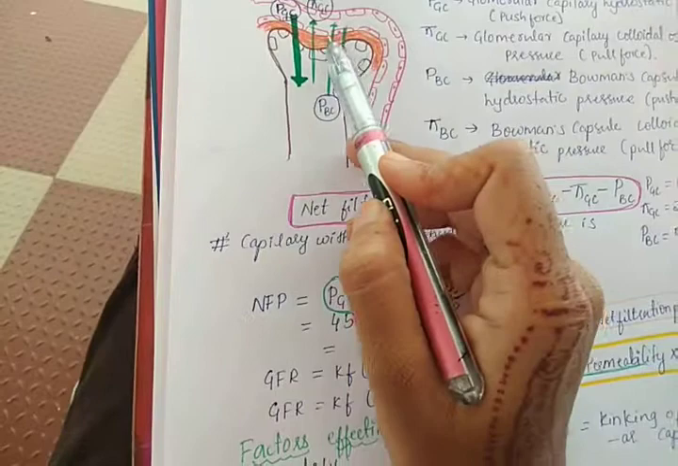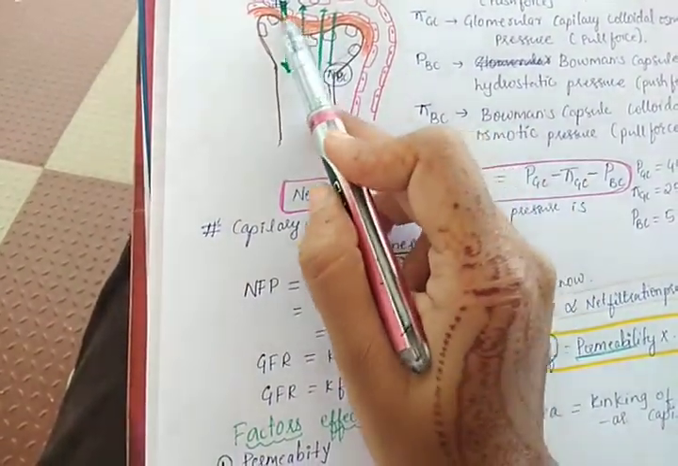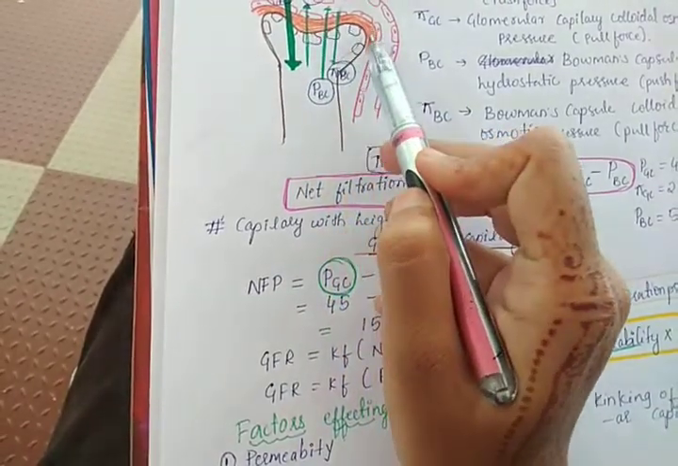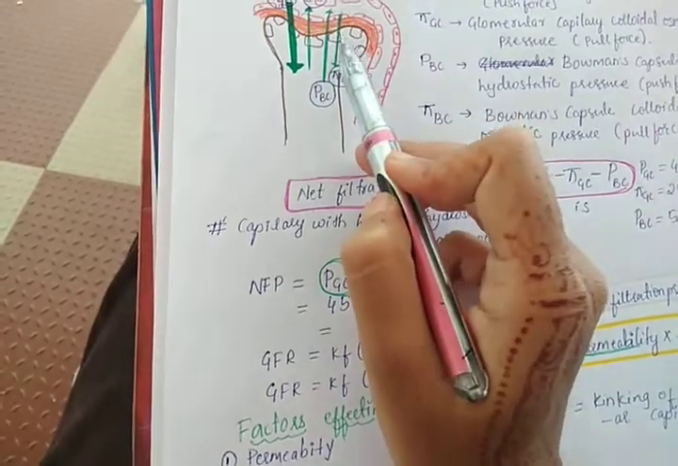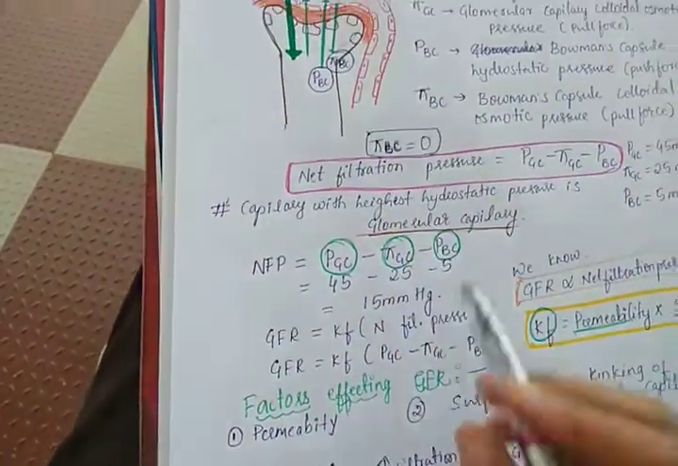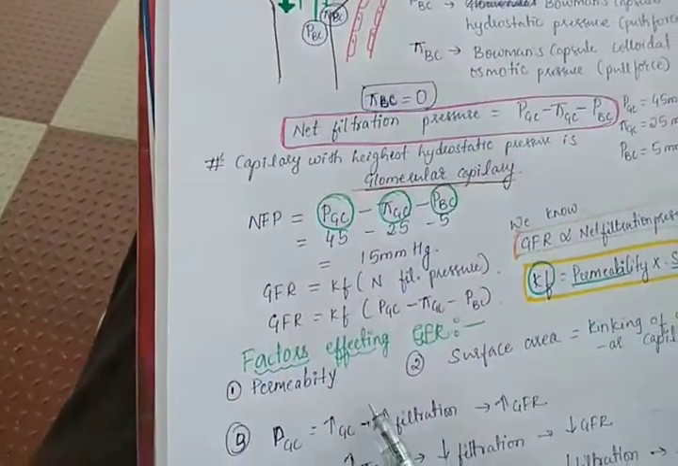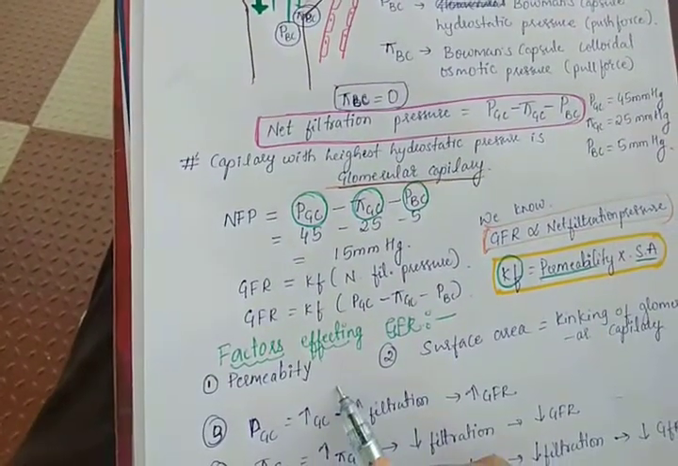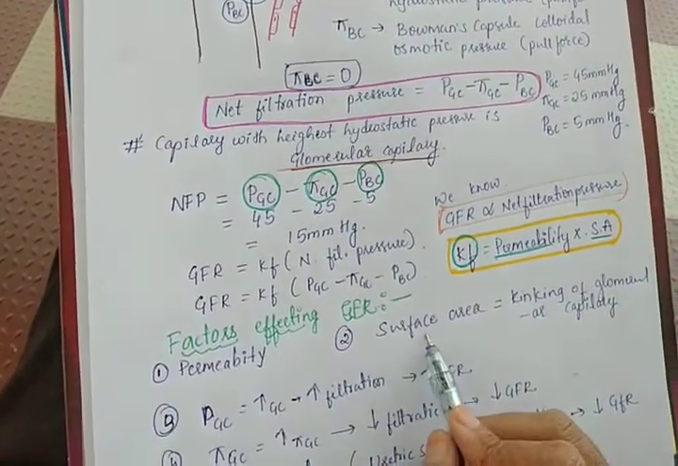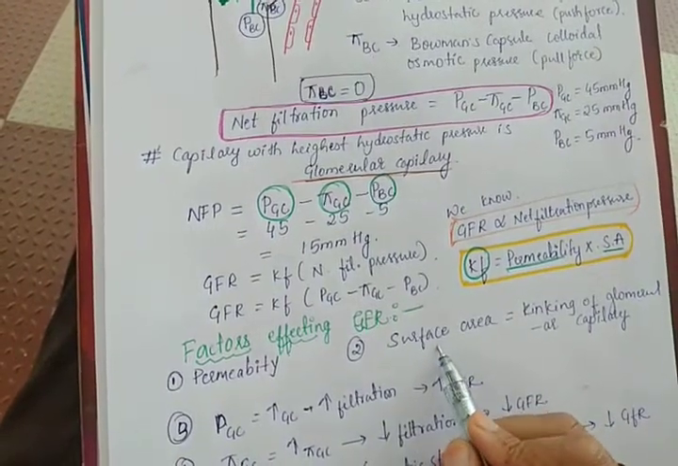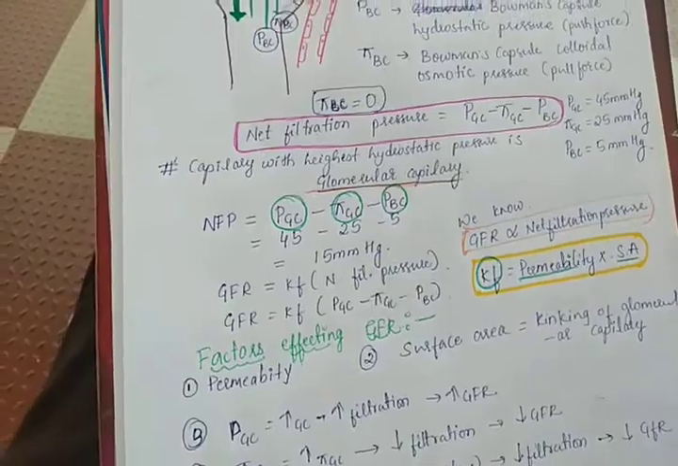Now this basement membrane is negatively charged, so many proteins, though they may pass through this, are unable to pass through this membrane due to their negative charge. So if we remove this negative charge, there will be an increase in permeability, and there will be increased net filtration and an increase in GFR. Next, surface area. As there will be more availability of surface area, there will be more filtration.